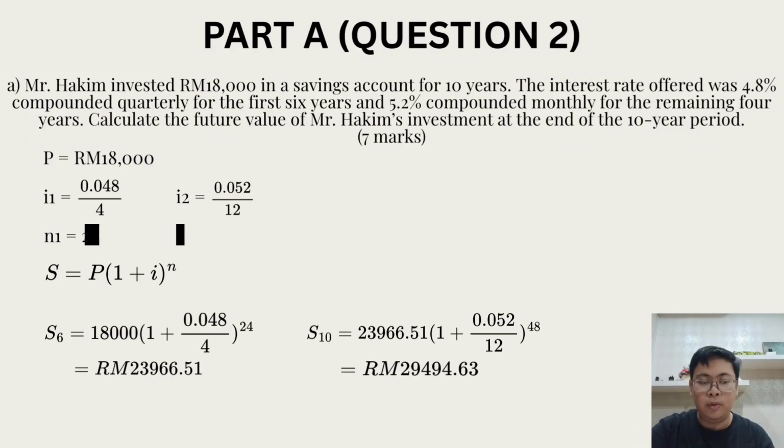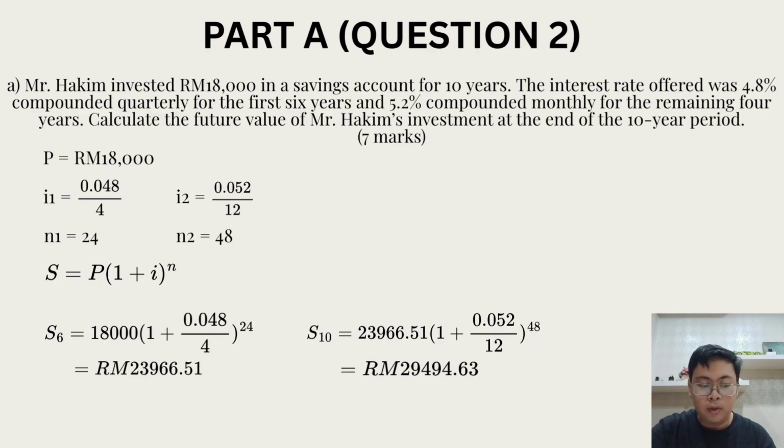Part A, Question 2. A. Mr. Hakim invested 18,000 ringgit in a savings account for 10 years. The interest rate offered was 4.8% compounded quarterly for the first 6 years and 5.2% compounded monthly for the remaining 4 years. Calculate the future value of Mr. Hakim's investments at the end of the 10-year period.